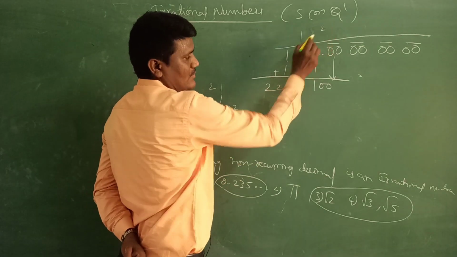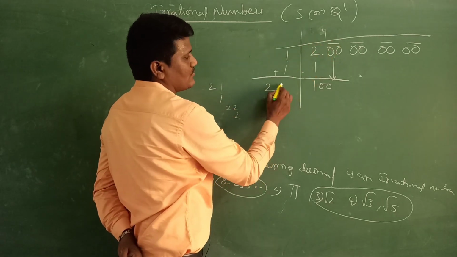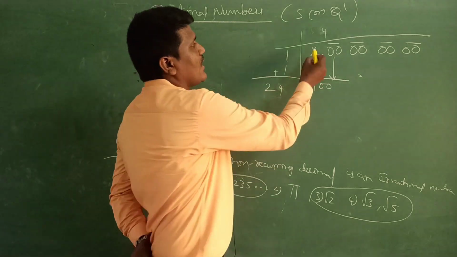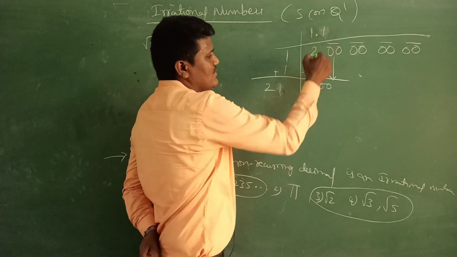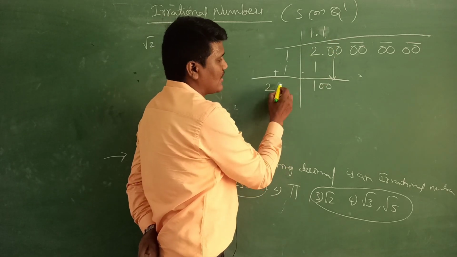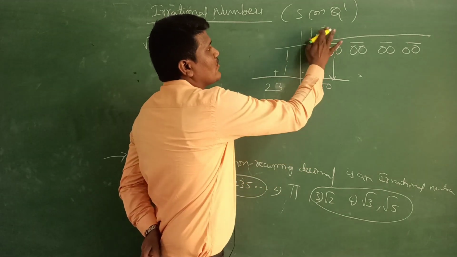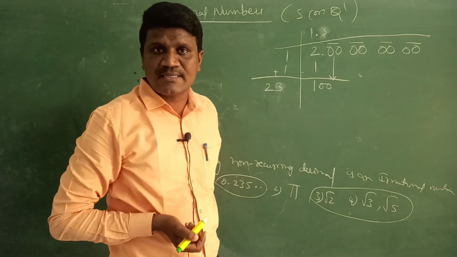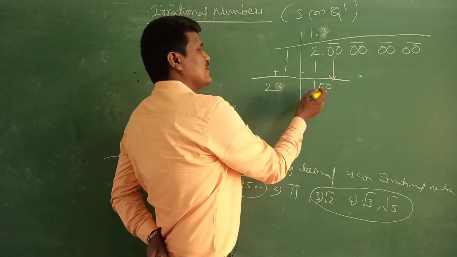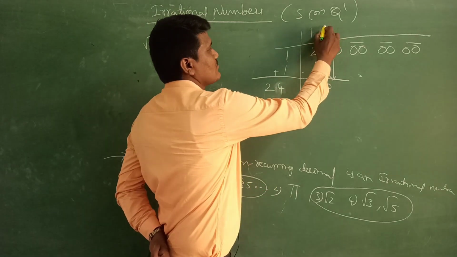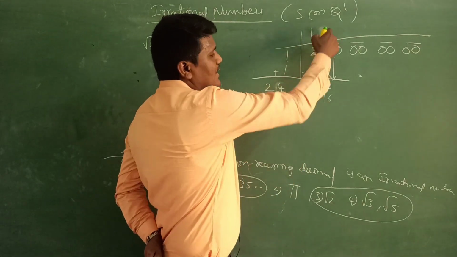Here if 2 comes, here 2 should come; here if 3 comes, here 3 should come; here if 4 comes, here 4 should come. So what comes? Already the dot is there, so 1 point. So suppose we put 21: 21 1s are 21, not coming; 22 2s are 44, 23 3s are 69, 24 4s are 96. So which is the nearest? 24 4s are 96.